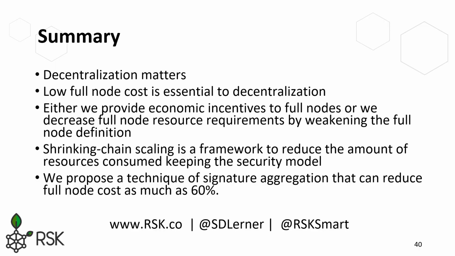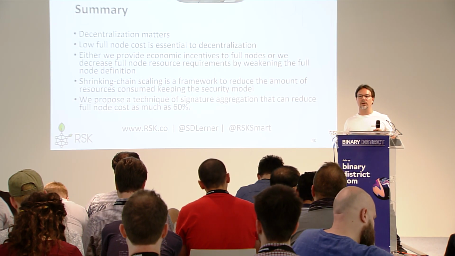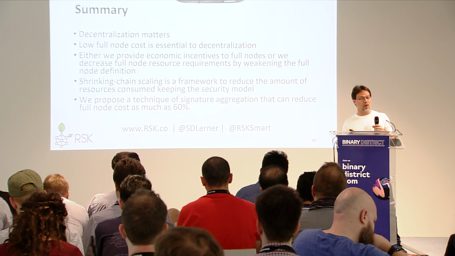So as a summary, we are here because decentralization matters, and low full node cost is essential for decentralization. So either we provide some incentives to run full nodes, or we make the cost of running a full node as low as possible. Shrinking chain scaling is a new paradigm to create incentives for using fewer resources in the blockchain.